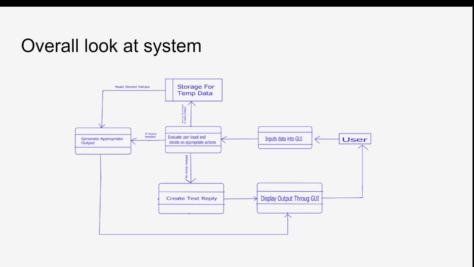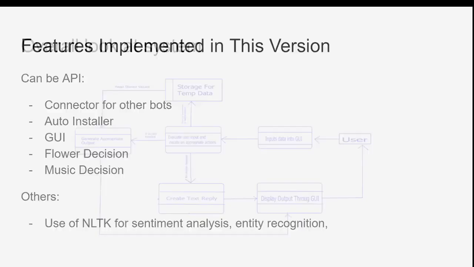There is a chance that the system will think it is appropriate to use a custom action, in which case it will send the message to the custom action server, and then the server will process the request. It will also use data stored in temporary storage if necessary, and then display the message back to the GUI. Or if a custom action is not needed, it can directly create a text reply using a canned answer and display it through the GUI.